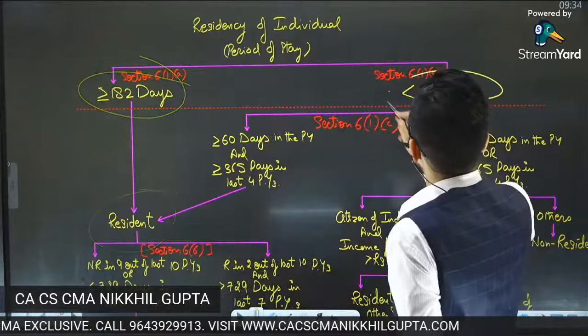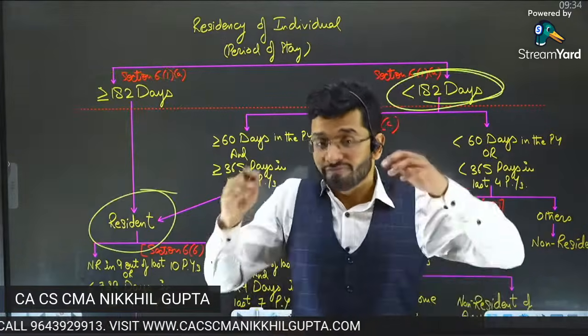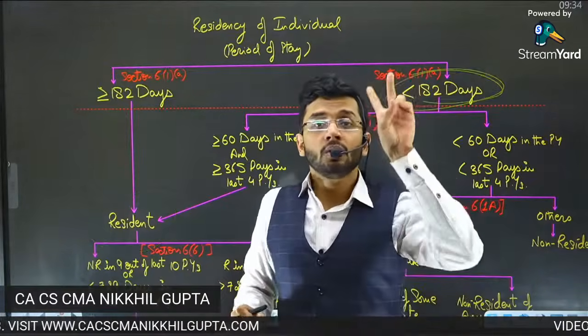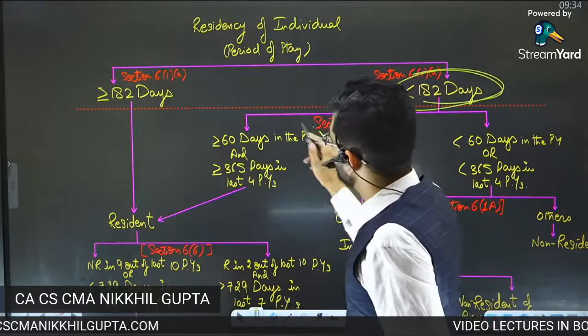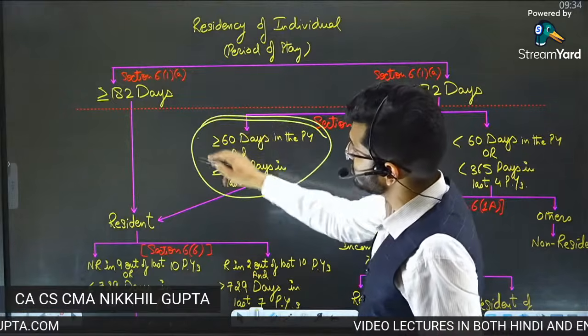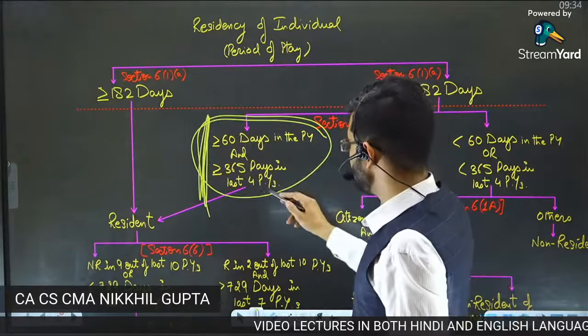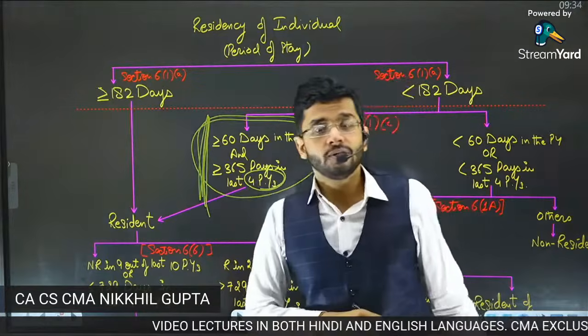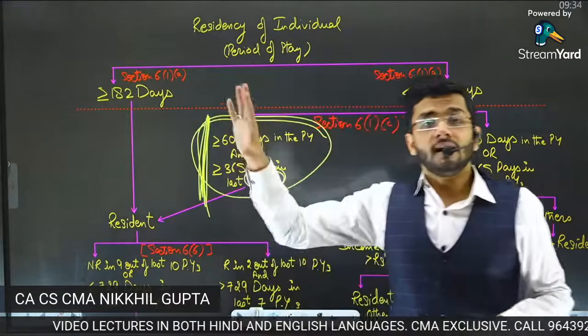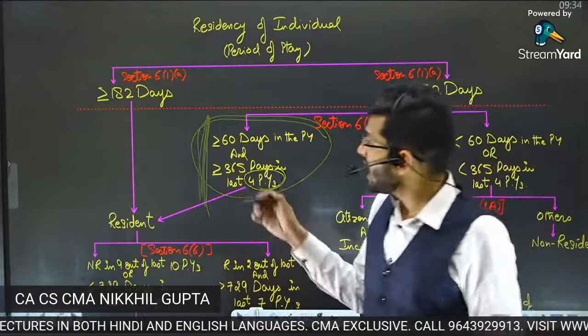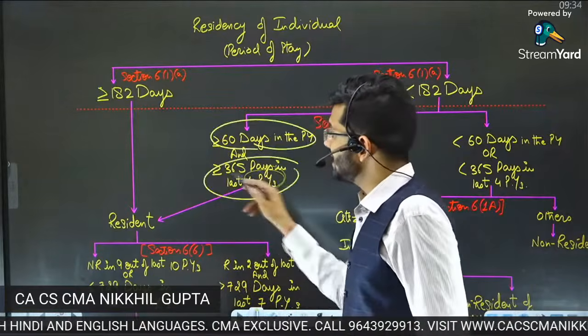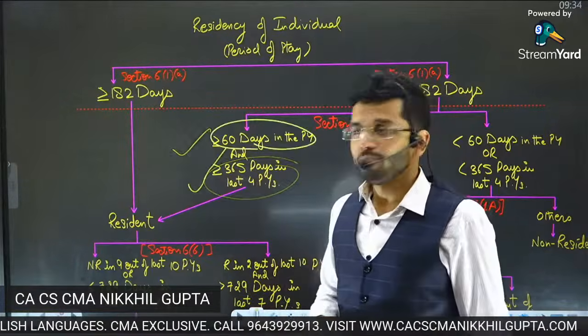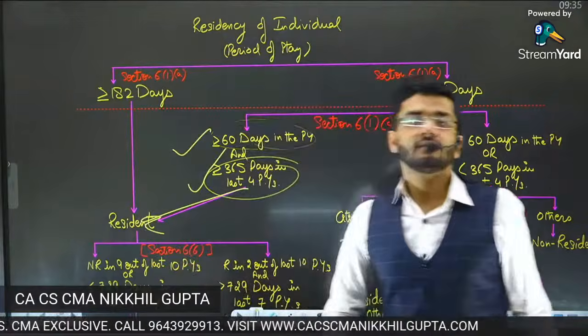If you are in India for less than 182 days, then I have to further see condition number 2, which is, are you in India for more than or equal to 60 days? If yes, then I will see your period of stay in the last 4 years. Were you in India for 365 days in the last 4 years? If the answer to both these situations is true, then you become a resident.